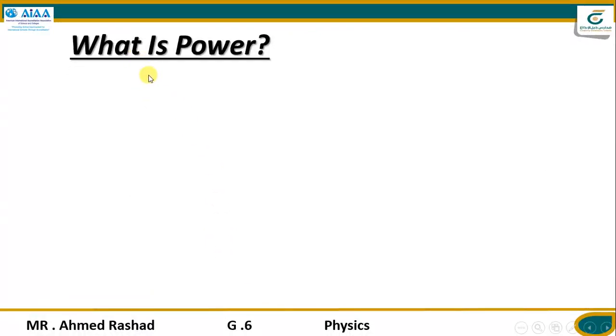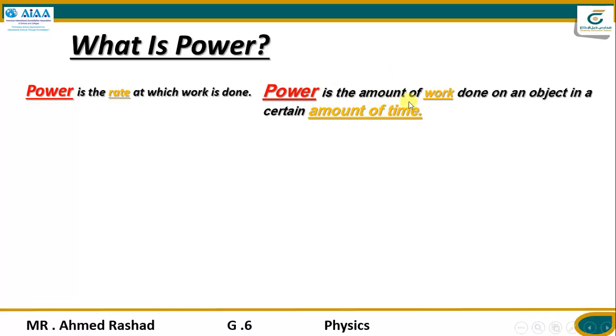Actually, as you know, power describes the rate of work. So power is the rate at which work is done. When work is done or happens, the rate of this work is called power. So power is the amount of work done on an object in a certain amount of time. So the two main quantities here are work and time. So power is described by two factors, work and time.